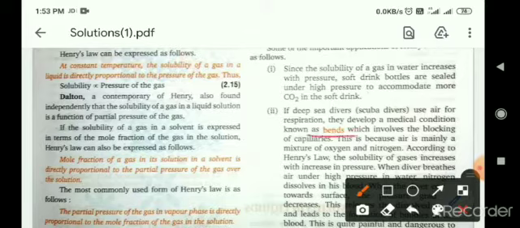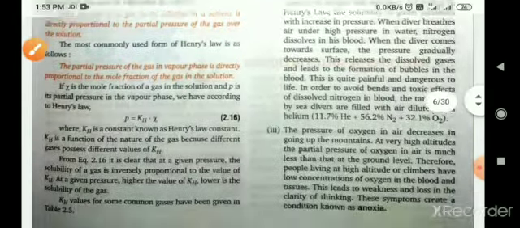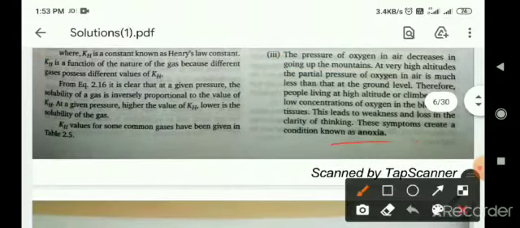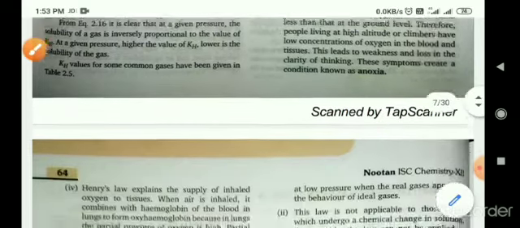And the third condition: the pressure of oxygen in air decreases on going up a mountain. So on going upward, the pressure decreases, and due to which the solubility of oxygen gas in the blood decreases, and in that condition a medical condition known as anoxia will occur, and in anoxia the brain will not work in a proper manner. Okay.